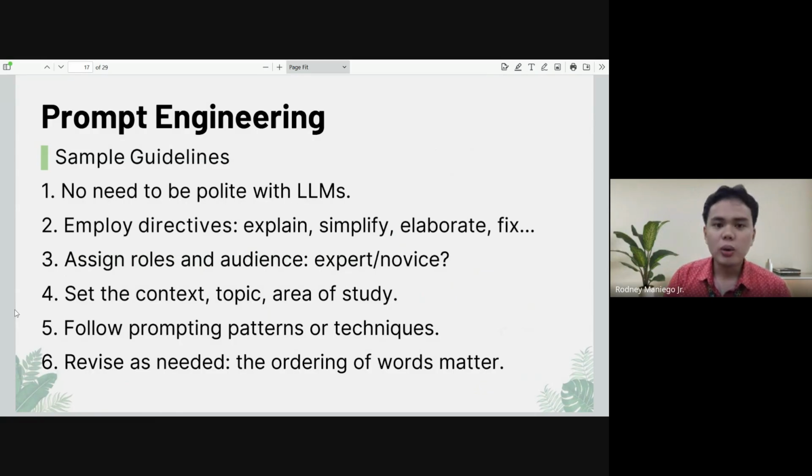Be clear on what you want these AI tools to do. You can say explain, simplify, elaborate, fix this code, generate code. So you start with a verb. Again, start with a verb to tell these AI-based tools what you expect them to do for you. Then you can assign roles, no?